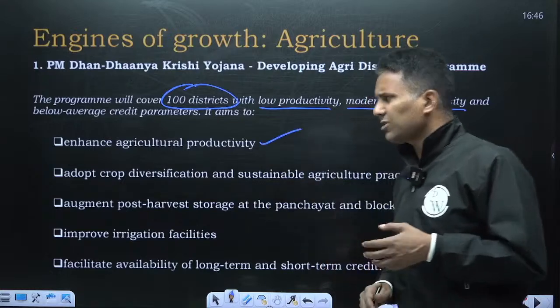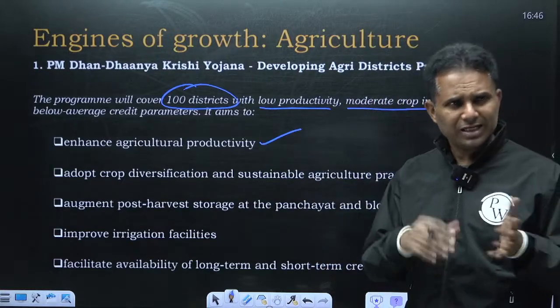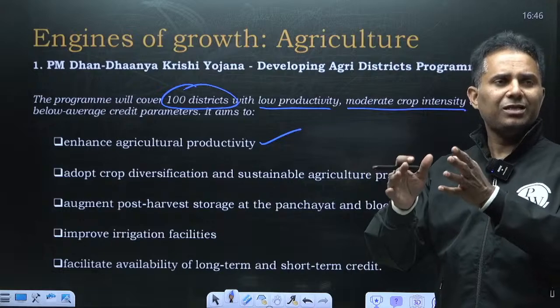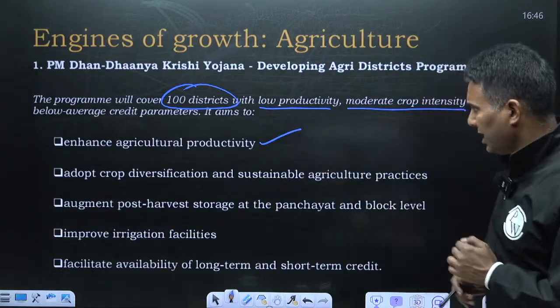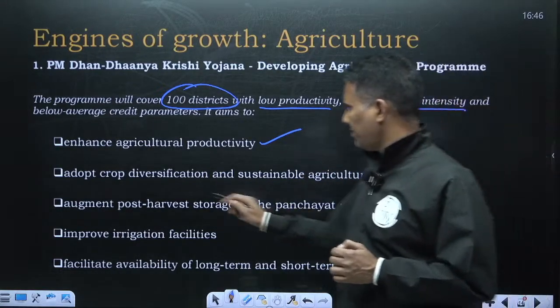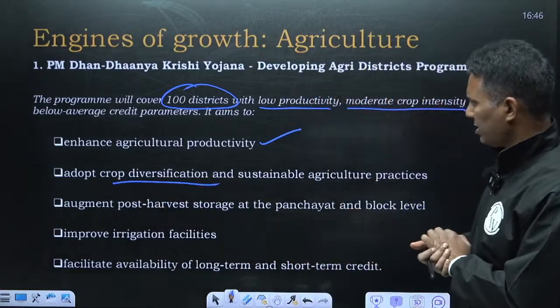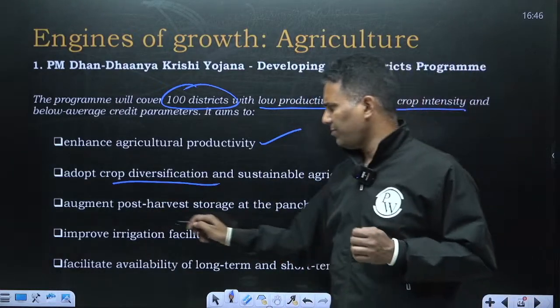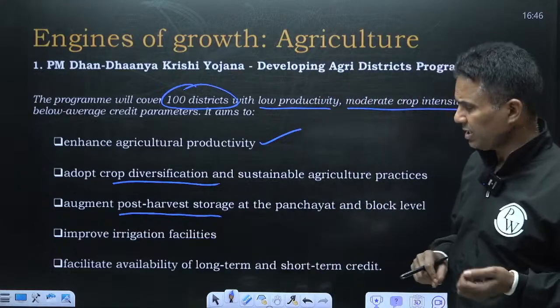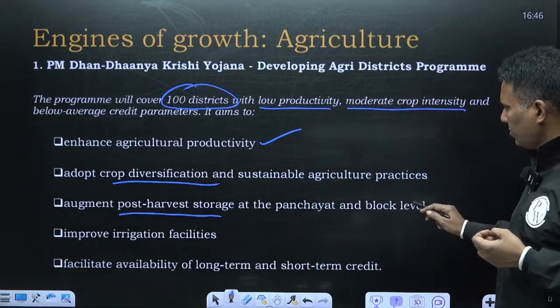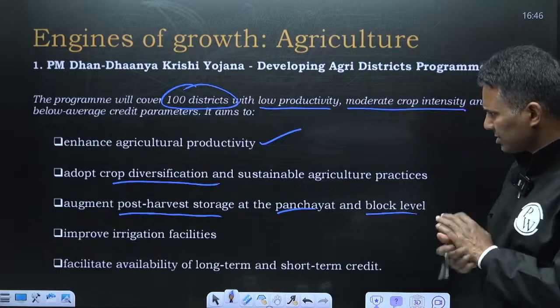Enhance agricultural productivity. Now, how is the government going to enhance agricultural productivity? That we'll see once this program is launched. Adopt crop diversification and sustainable agricultural practices. Augment post-harvest storage. As you know, the major challenge in agriculture exists in the post-harvest storage facilities. And this is going to be done at the panchayat and block level.